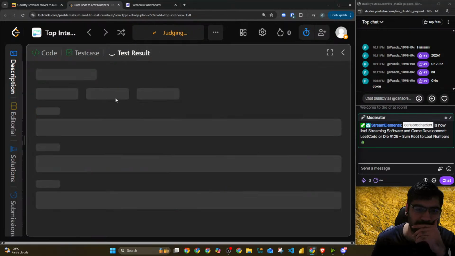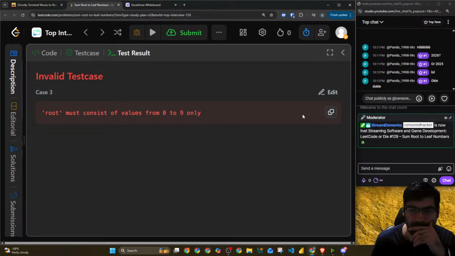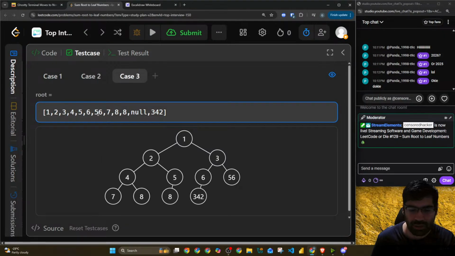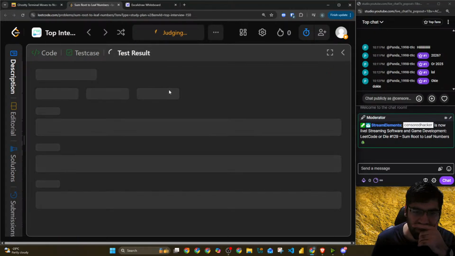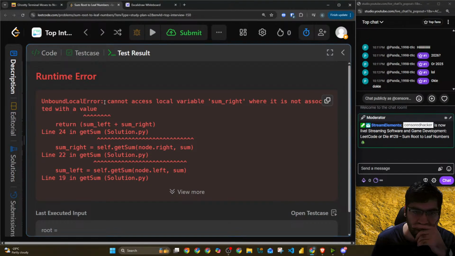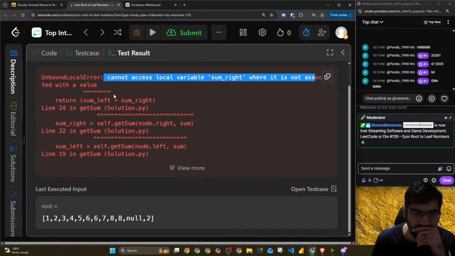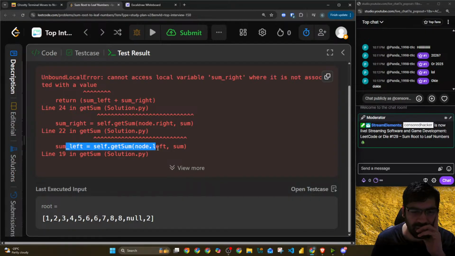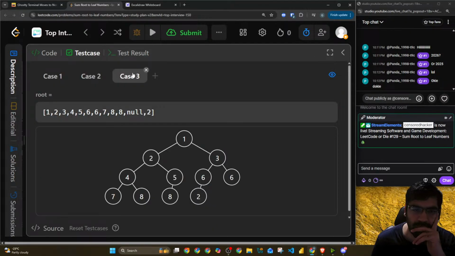Okay, let's see. Okay, cannot access local variables. So it went to left first, then sum right.